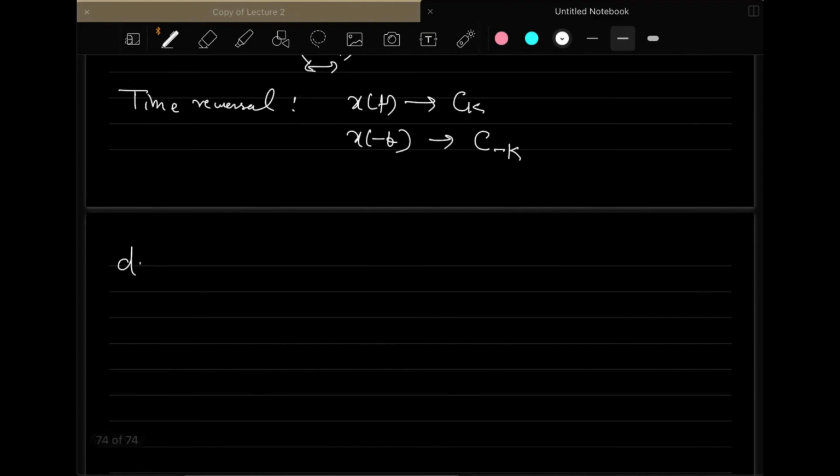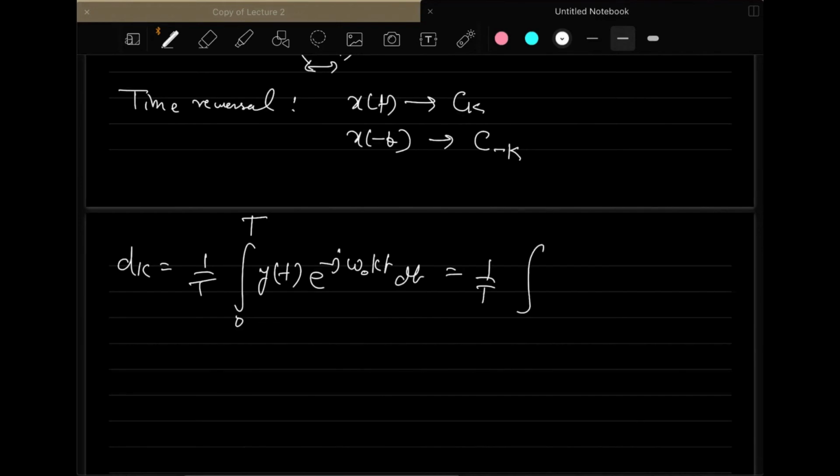You can use dk as 1 over T integration 0 to T, yt e to the power minus j omega naught kt dt, and then you can write 1 by T integration 0 to T, x of minus t e to the power minus j k omega naught t dt. Now you can do a substitution, tau equal to minus t.